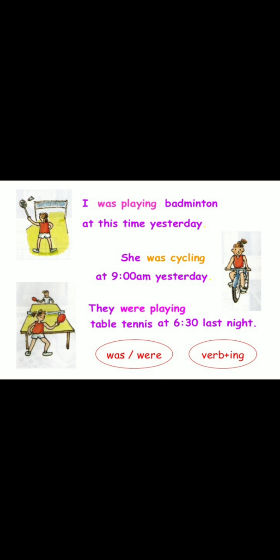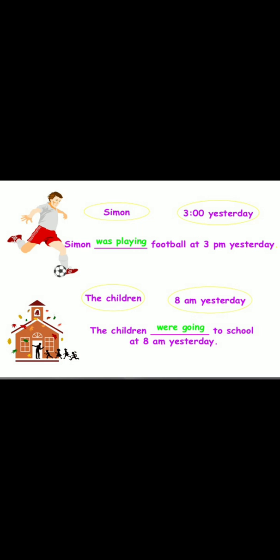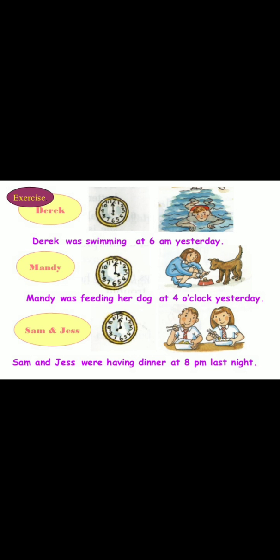Here we use was, were, and verb plus -ing. So for the past continuous tense we always have to use the verb with -ing. Simon was playing football at 3 p.m. yesterday. The children were going to school at 8 a.m. yesterday. Dereka was swimming at 6 a.m. yesterday. Mandy was feeding her dog at 4 o'clock yesterday. Sam and Jessie were having dinner at 8 p.m. last night. So, these are the examples of the past continuous tense.